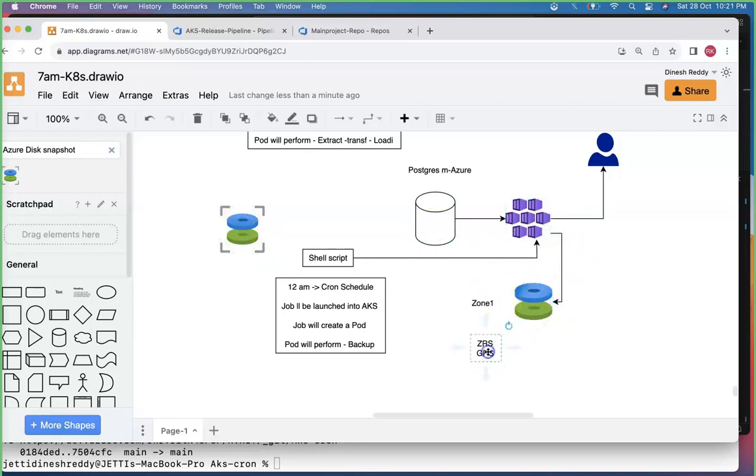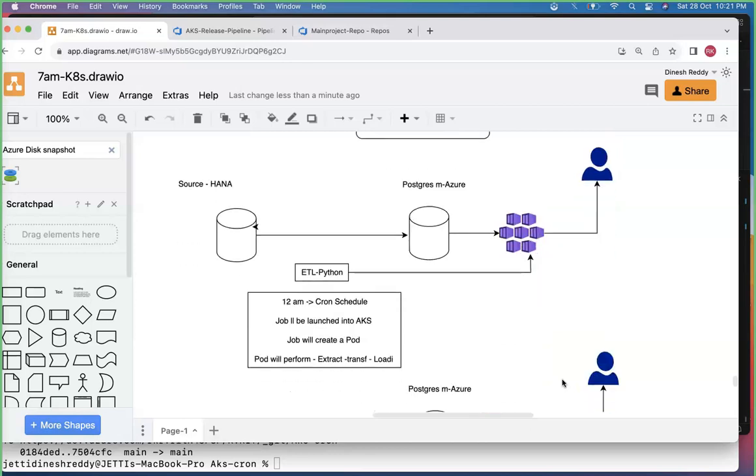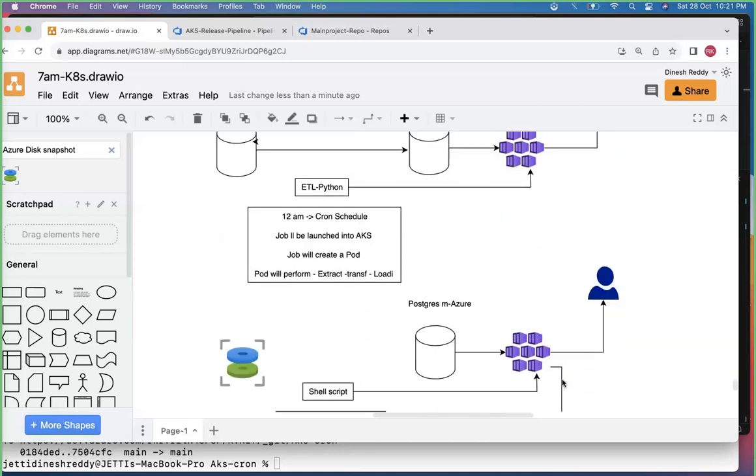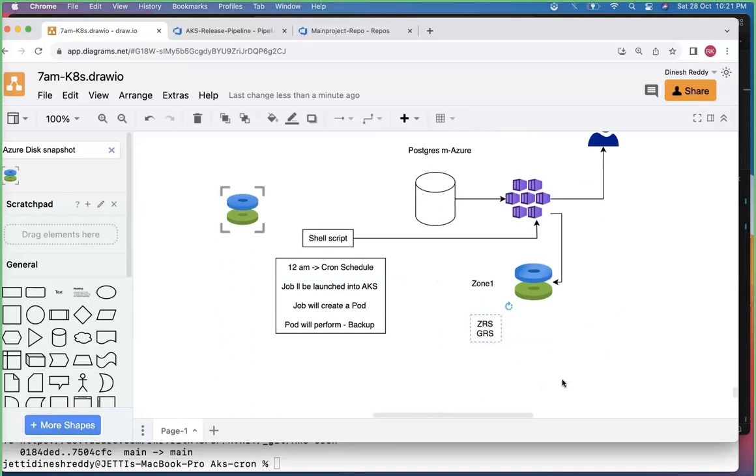If your client is not willing to pay such an amount. So I just gave an example for the backup team. I gave 2 examples, real-time use cases. One is extraction transformation loading. Another one is some backup. And another case you can consider is reporting also. Some reporting, if you want to generate some reports from time to time.